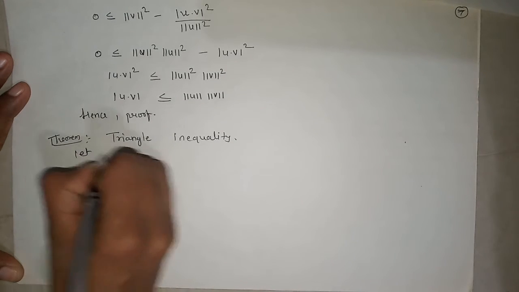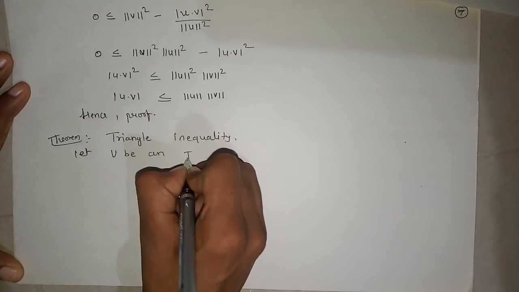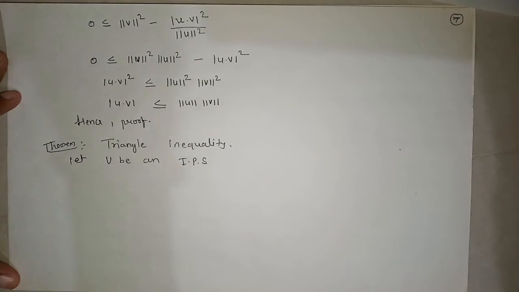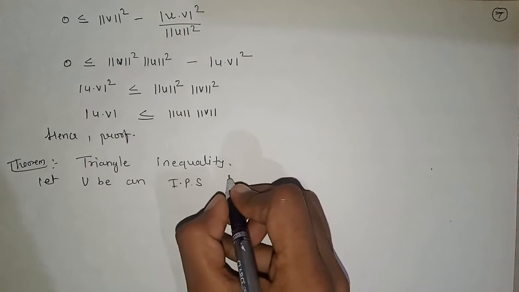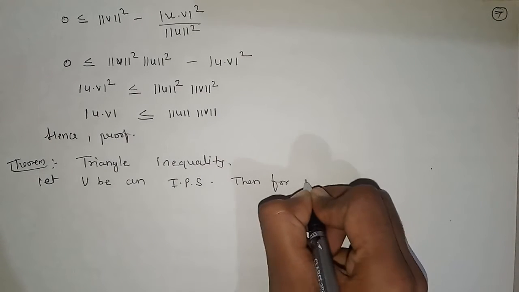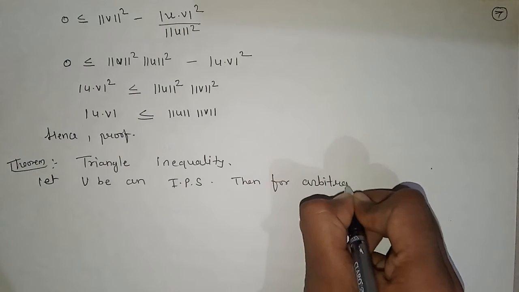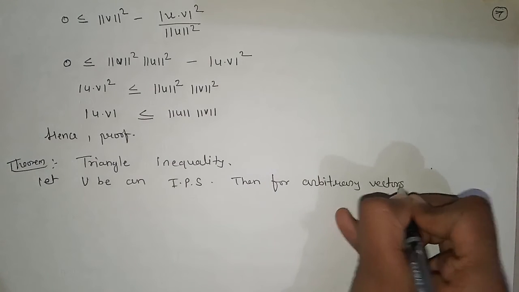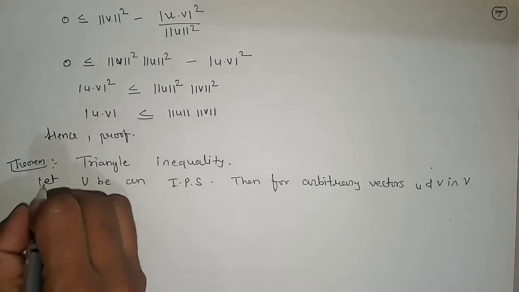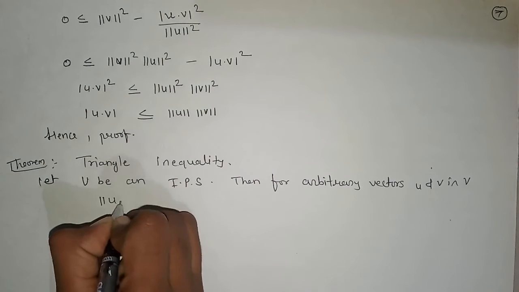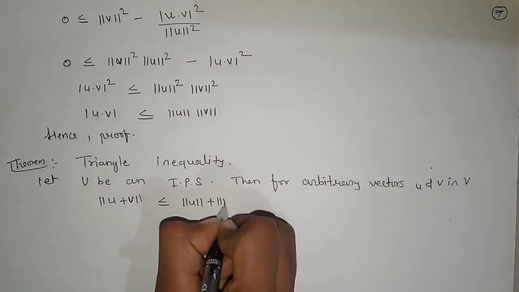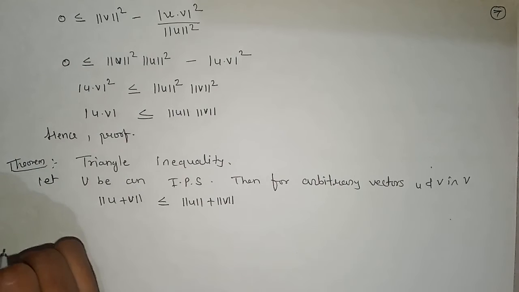So let V be an inner product space, then for arbitrary vectors u and v in V, norm of u plus v is less than or equal to norm of u plus norm of v. This is the triangle inequality theorem statement.